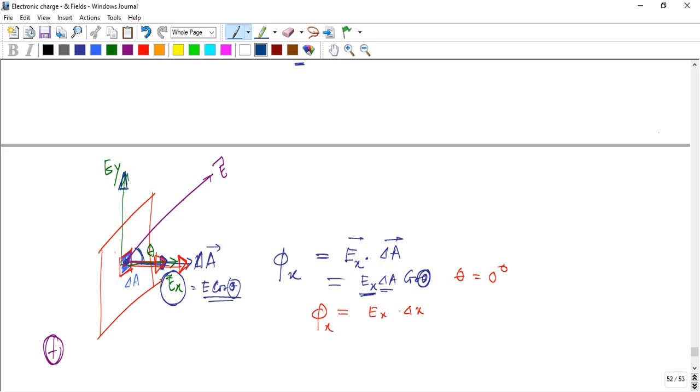Ey goes in that direction, but delta A is in that direction, at an angle theta. For the x case, the surface, the area vector delta A and Ex are all in the same direction, so theta is equal to 0 degrees.